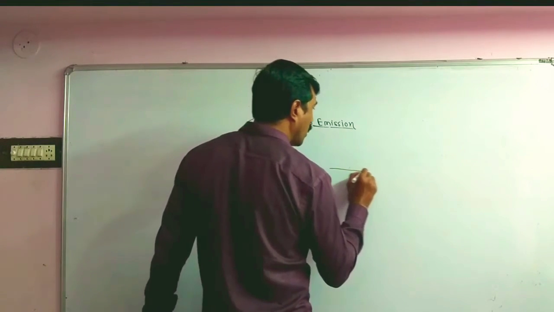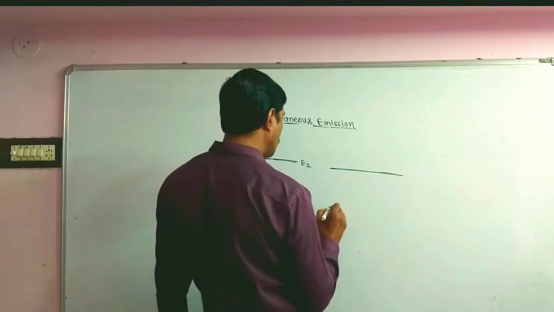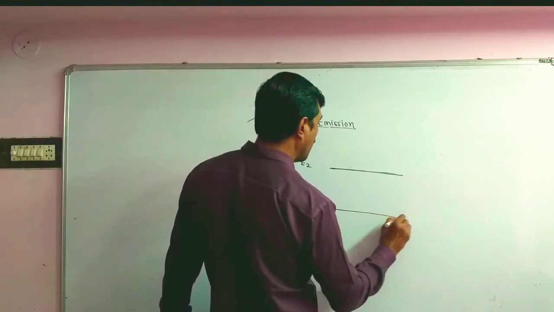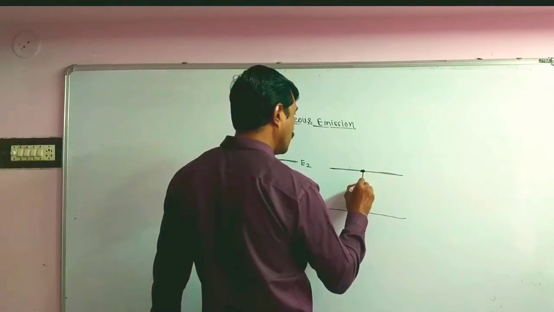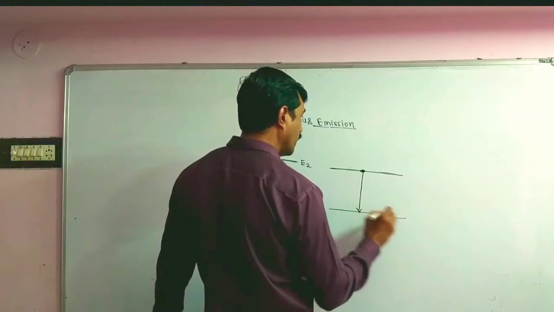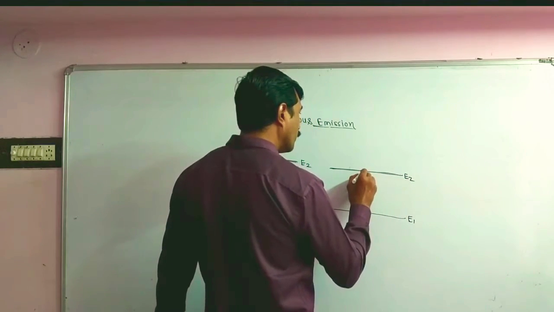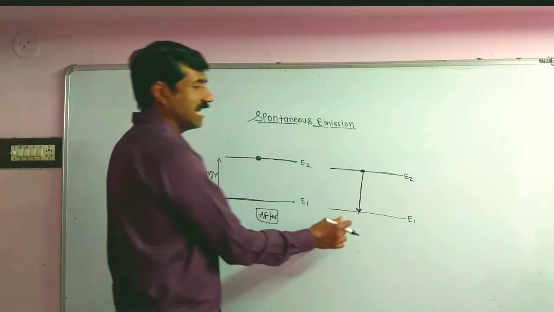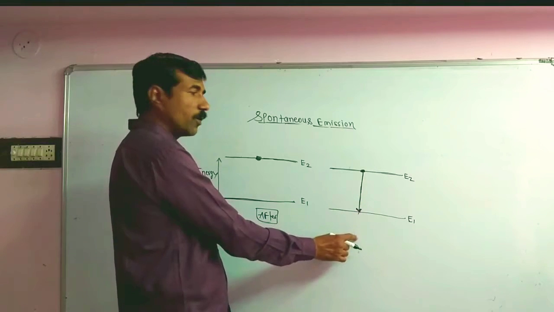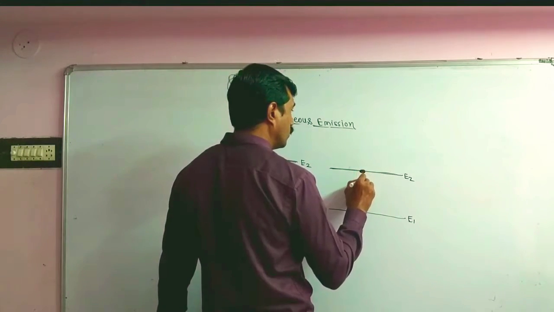Then what is the picture of spontaneous emission? This is the atom in the excited state E2, and it returns towards the lower energy state E1. This is the spontaneous transition.